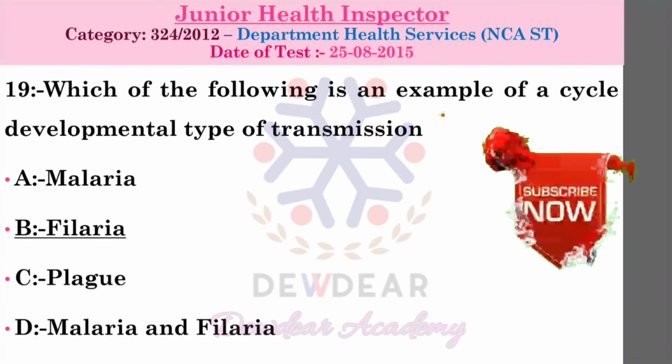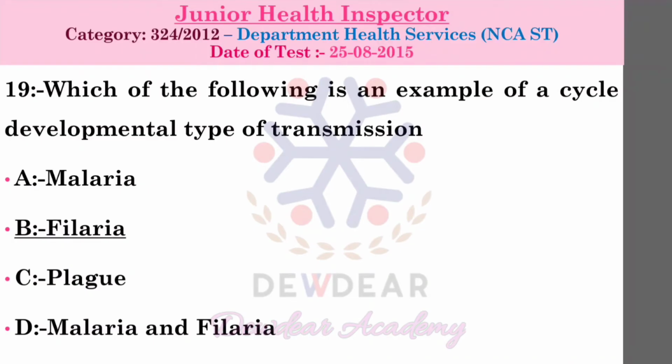So it can be of three types, that is cyclodevelopmental transmission, propagative transmission and cyclopropagative transmission. First is the cyclodevelopmental transmission. That means the pathogen undergoes cyclical developmental changes from one stage to another, but does not multiply in the body of the arthropod.